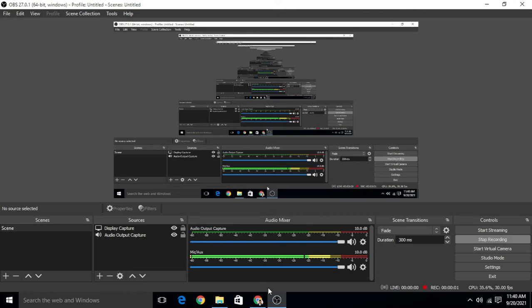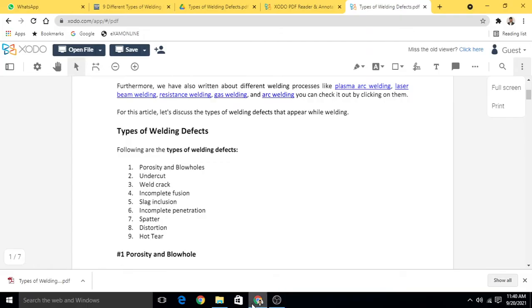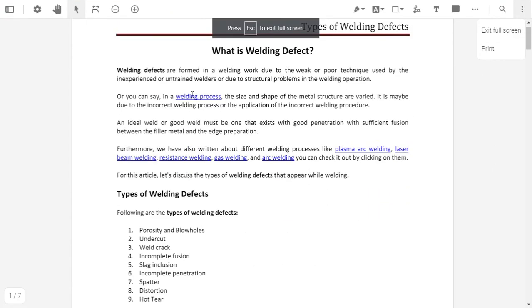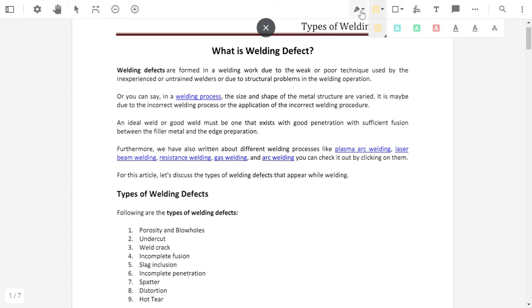Hello student, in today's session we will discuss what welding defects are, what is meant by welding defects, what the different types of welding defects are, and how we can control them. Okay, so we will see here one by one.